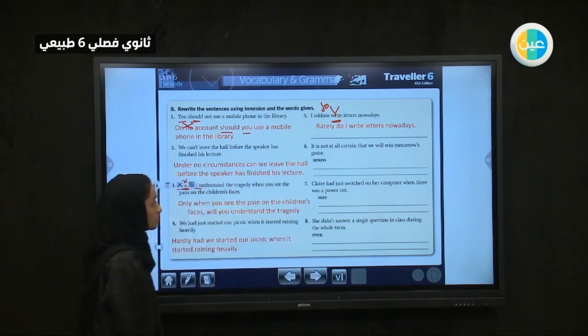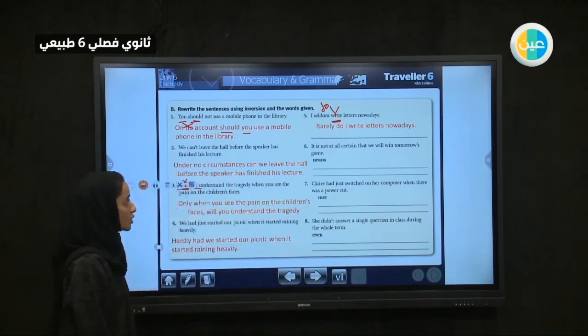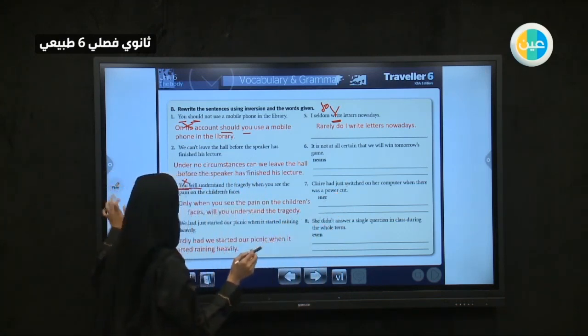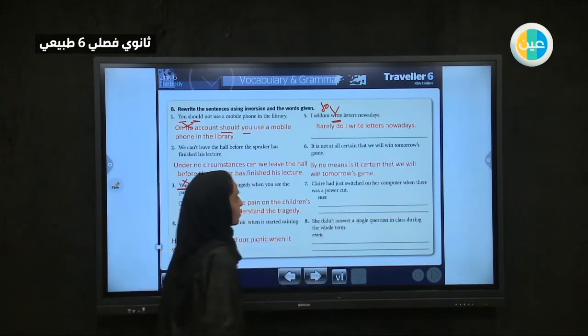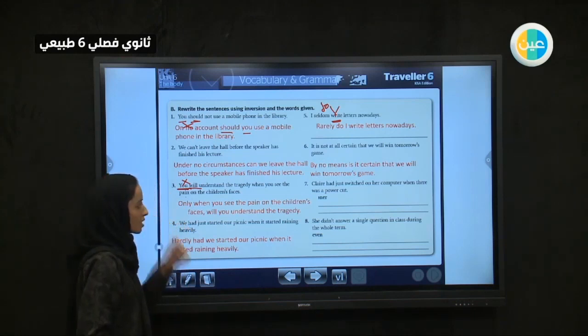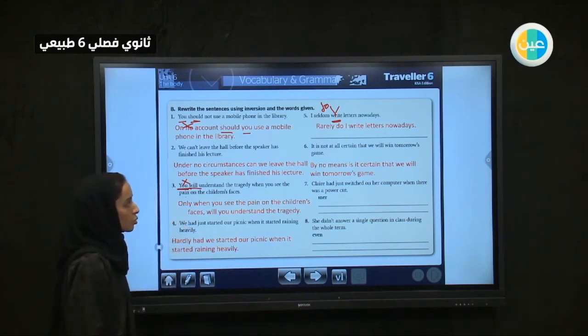Number 6. It is not at all certain that we will win tomorrow's game. So we will use it here. By no means is it certain that we will. Is it certain that we will win tomorrow's game?